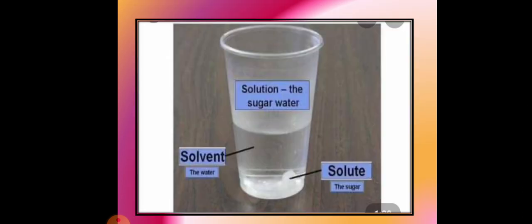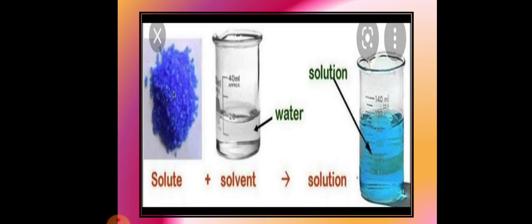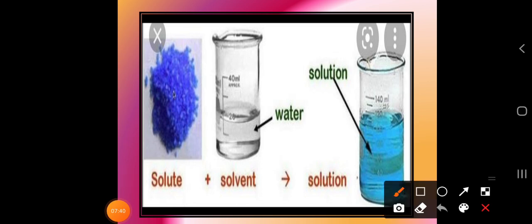Whatever examples I have given you, this is one of the images where the solution is sugar and water. What is the solvent here? That is the water, and the solute here is the sugar. Now, if you are doing this in a chemical lab, let's discuss this by doing this activity.